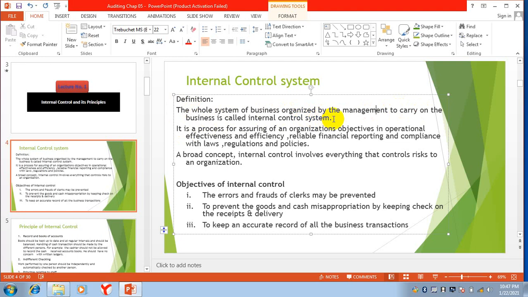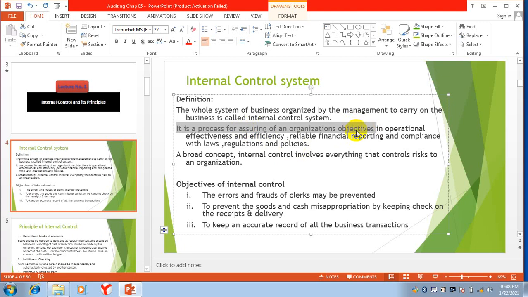Now you will think about which things will be included in internal control system. It is a process for assuring an organization's objectives. Now, the management is setting some objectives and they need to make sure how to achieve these objectives.